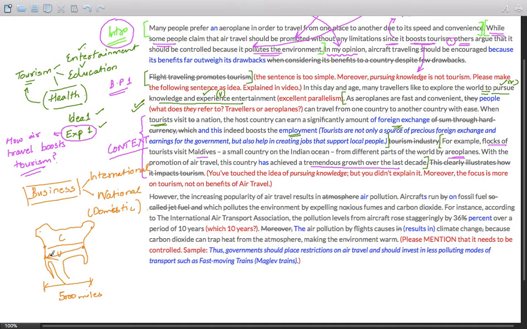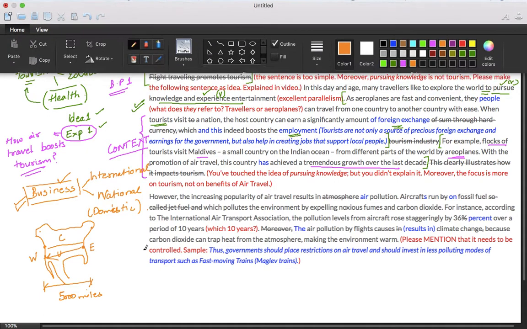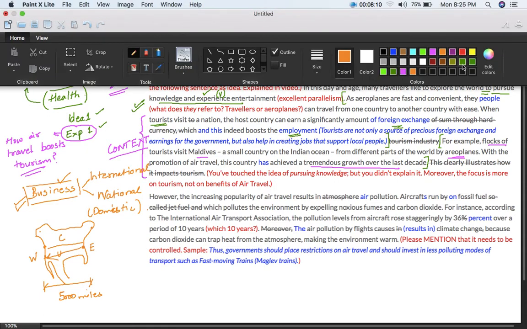And if you're conducting business, then air travel plays a major role. You can't travel by trains or by public transport or even your own car. It will take days to reach from one destination to another, one corner to another corner, or from the east coast to the west coast. So this could have been also used over here, that air travel plays a major role in promotion of business. Now, in comparison to the previous paragraph, body paragraph 1, body paragraph 2 is much better structured.